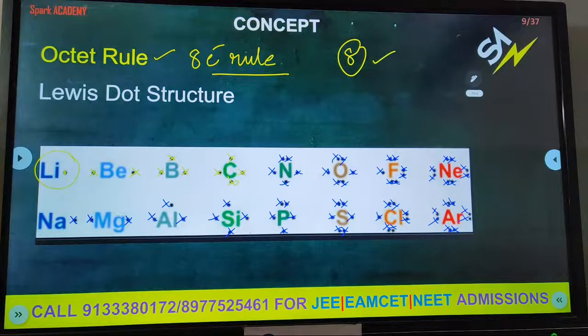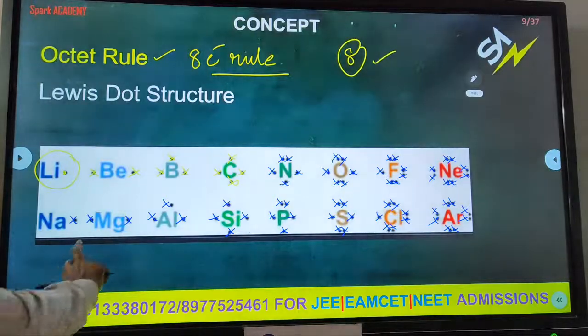Valence electrons are very important in the case of bond formation. So valence electrons are shown in the form of structures. Who showed them? Lewis. So these are called Lewis dot structures.